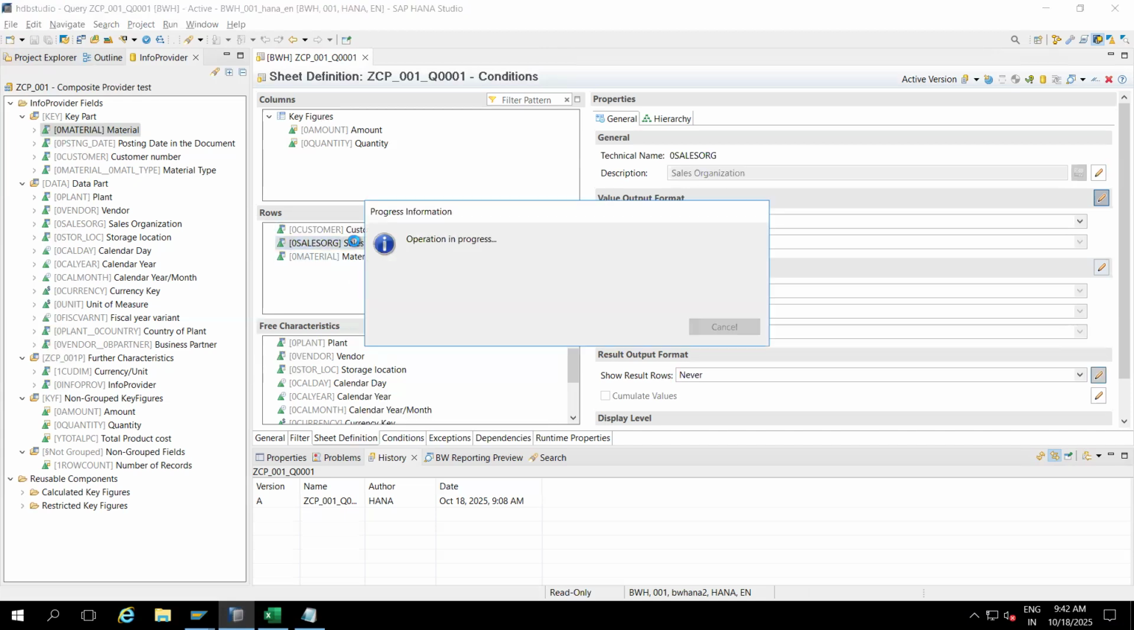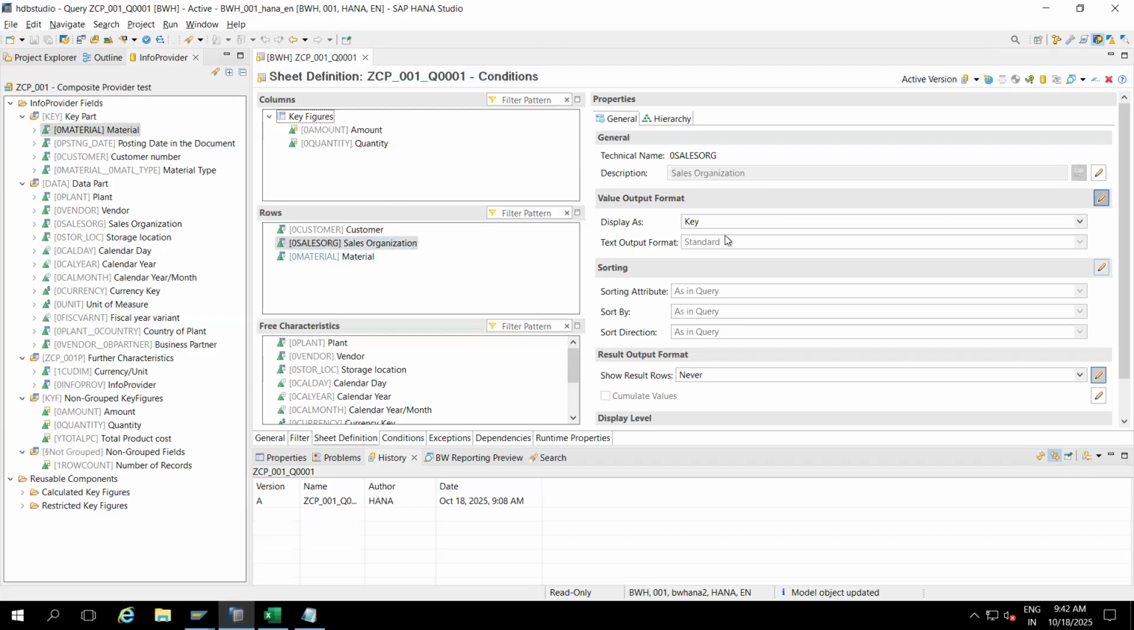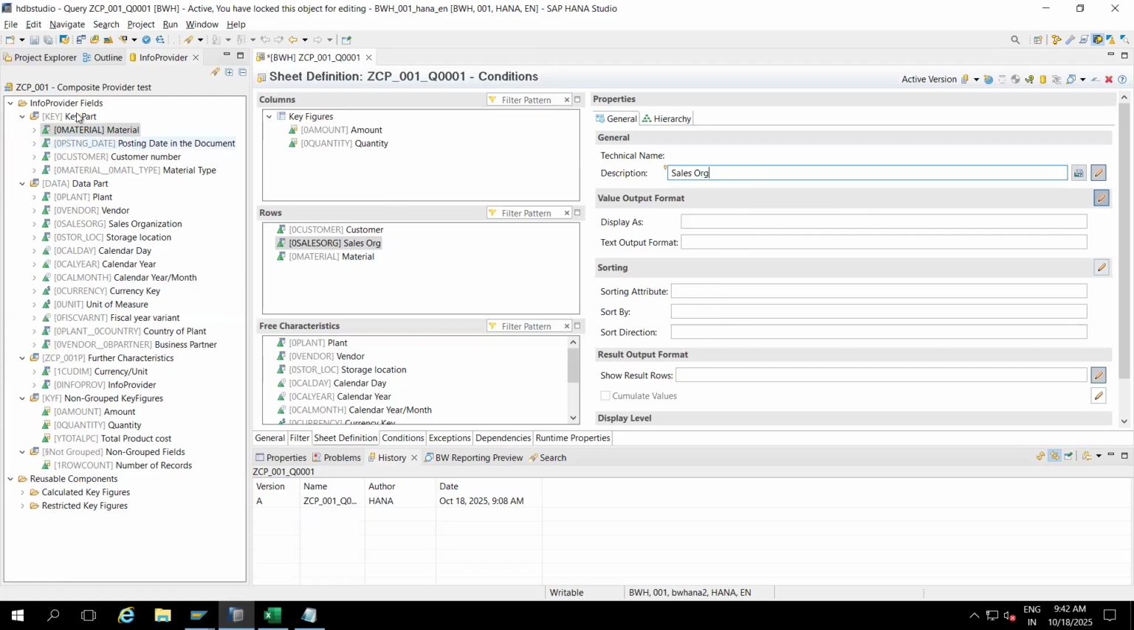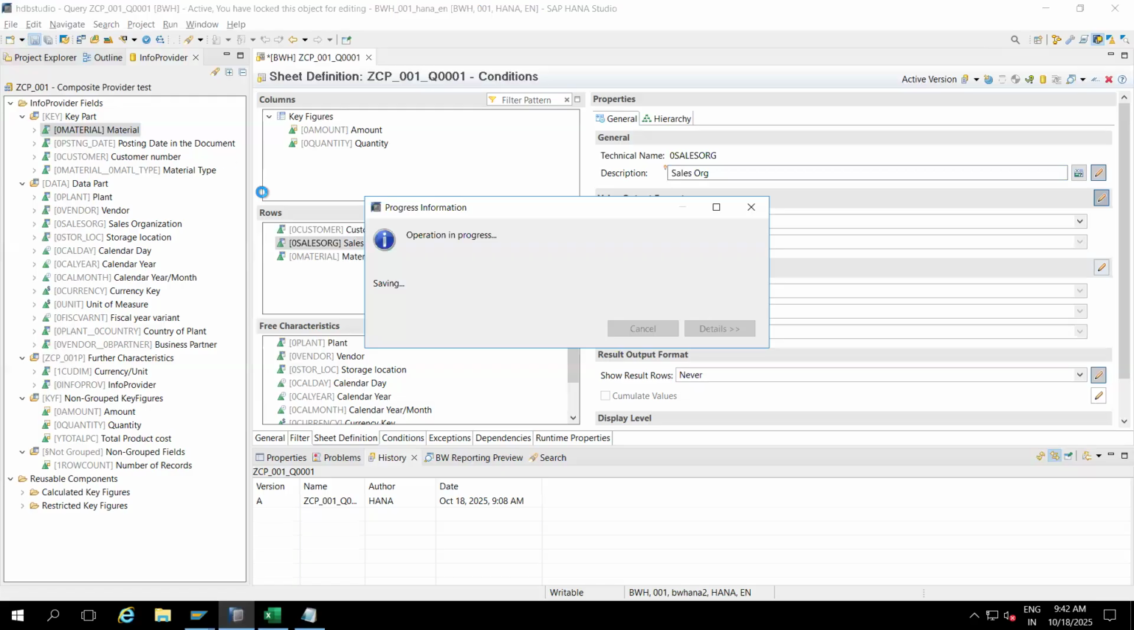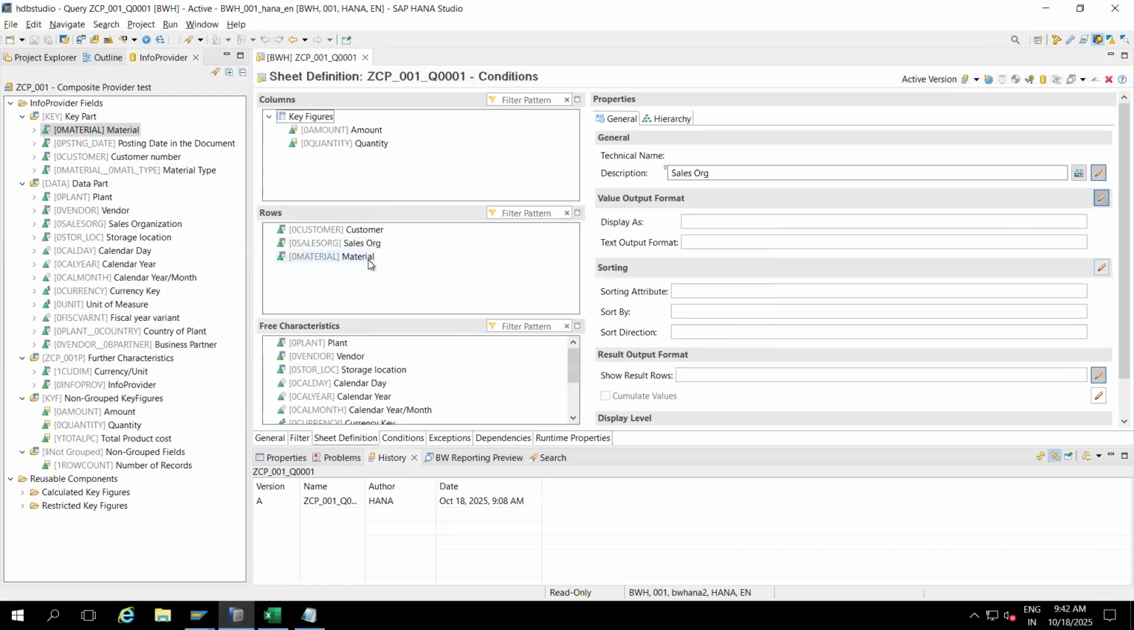I want to give sales org as well. I want to give only sales org. So you can make it comfortable at the report level. Here I want to give material number. So I'm covering all these options as well.